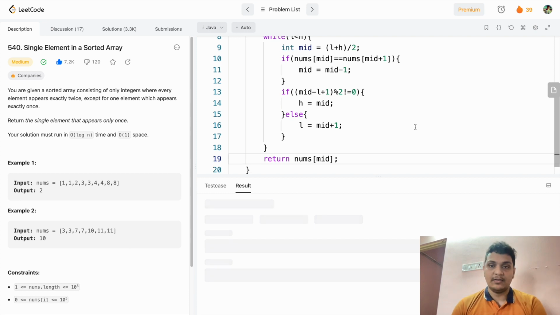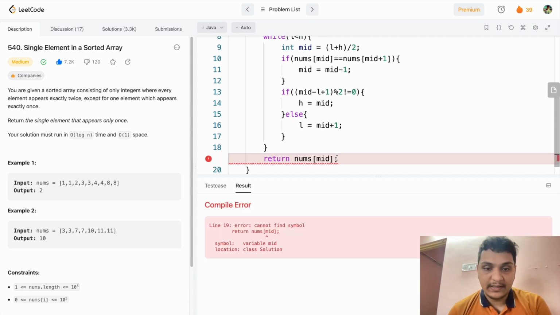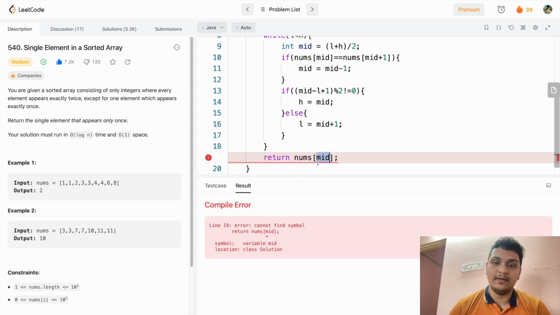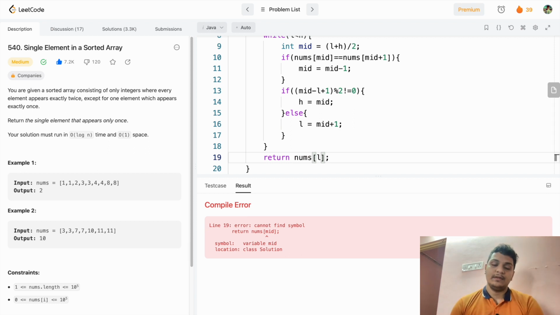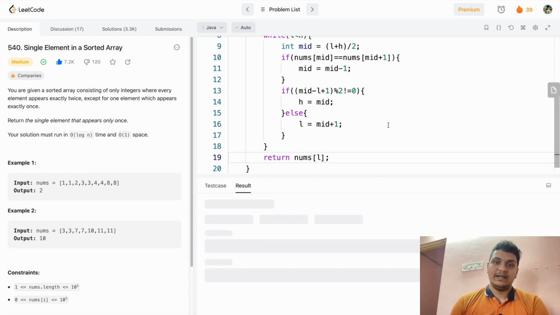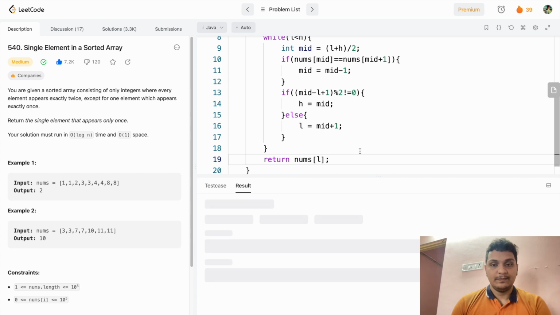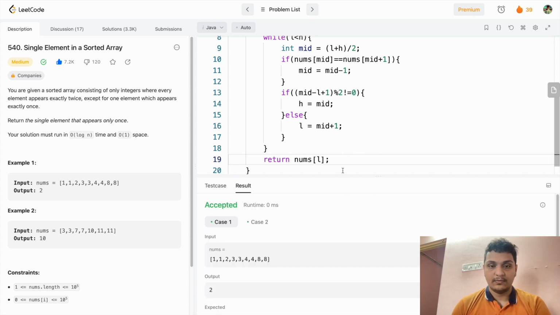Do we find any error? Yeah, we do find an error. Okay, this is not mid, this should be L. Sorry. So we are reiterating and we are getting L here. Let's see if we have any error. Yeah, it is getting passed. Test case is getting passed.